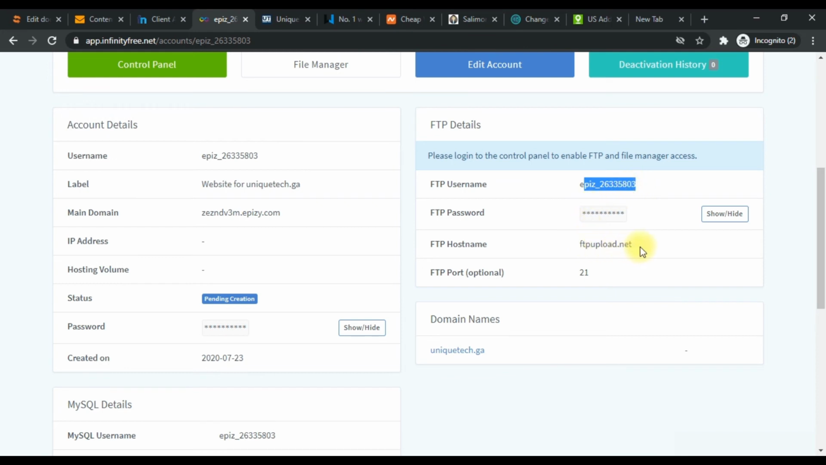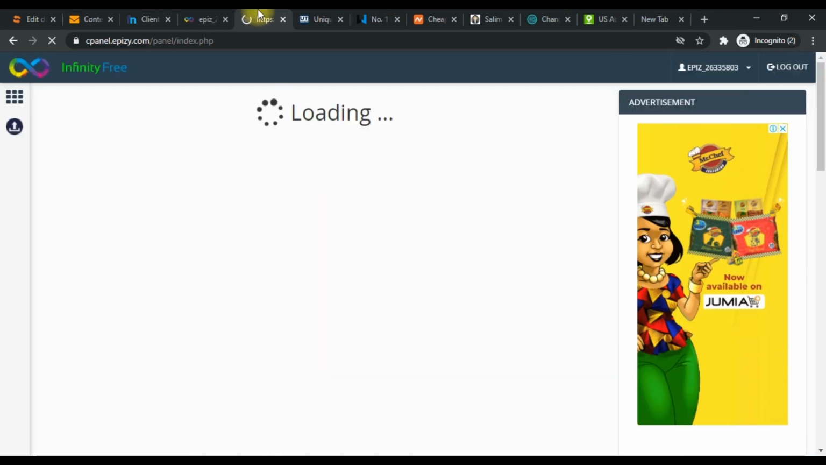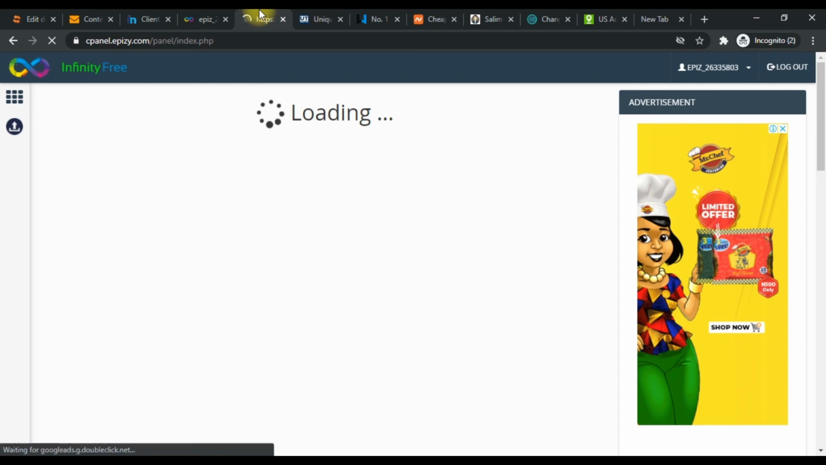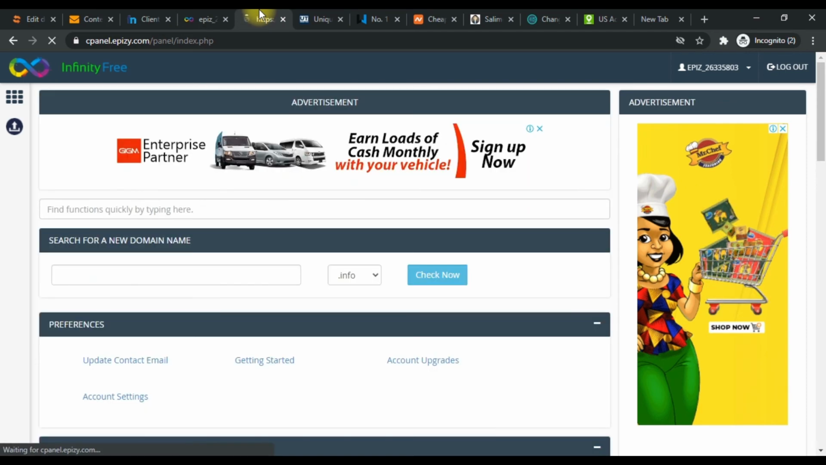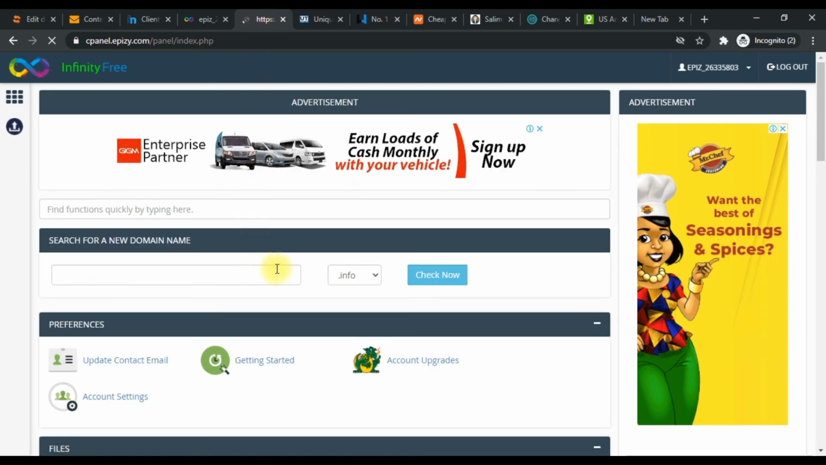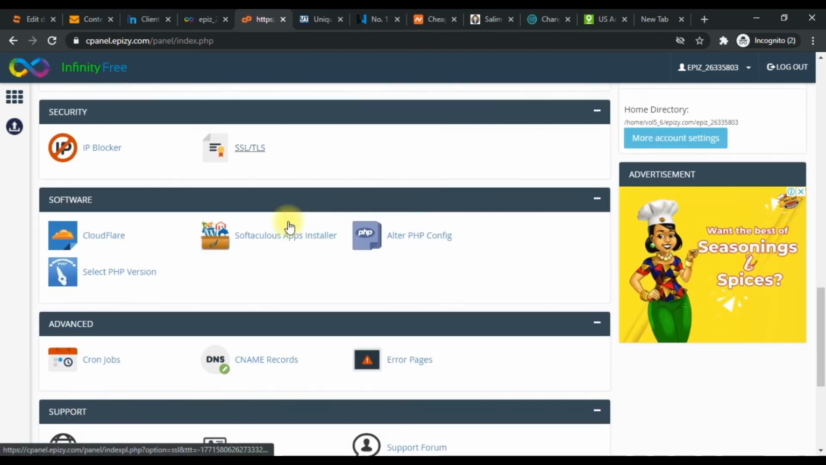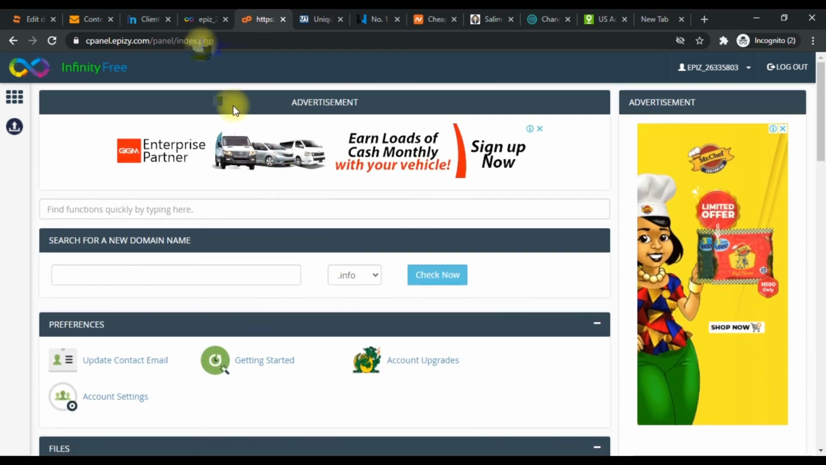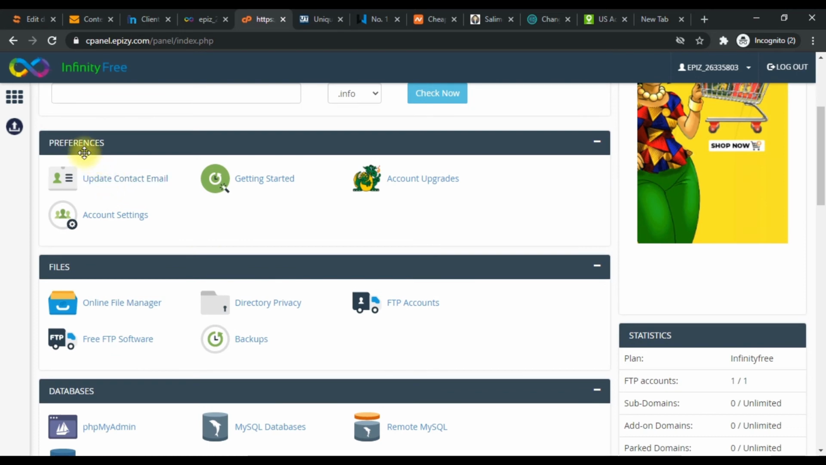Simple as that. So you will see all these notices, and then you click on approve. Boom, we have our control panel. So guys, this is the control panel. This is where you can manage your preferences. You can do things with your files, with your database, with your domain.